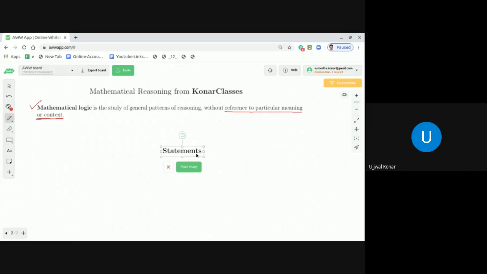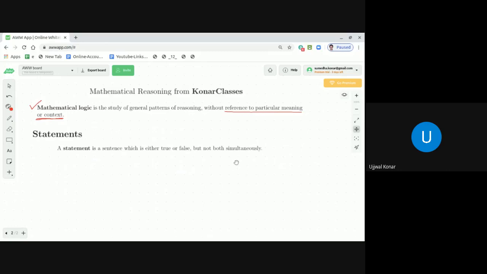Dear students, if you look into statements in the context of mathematics, a statement is a sentence which is either true or false, but not both simultaneously. Okay, so we will consider this as the foundation of our further discussion. What is that? A statement is a sentence which is either true or false, but not both simultaneously.